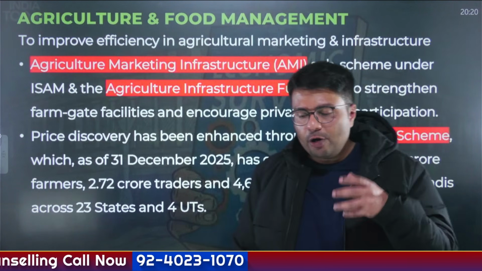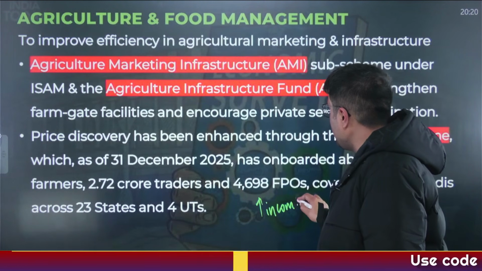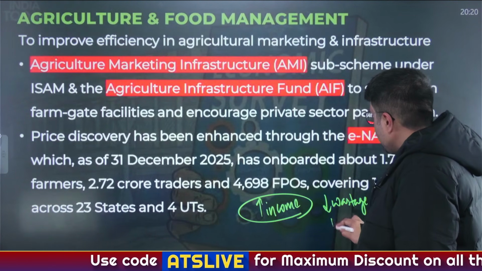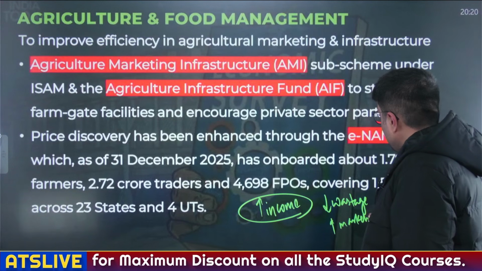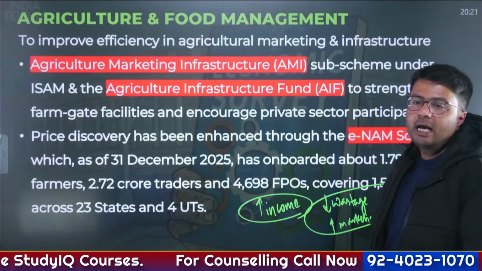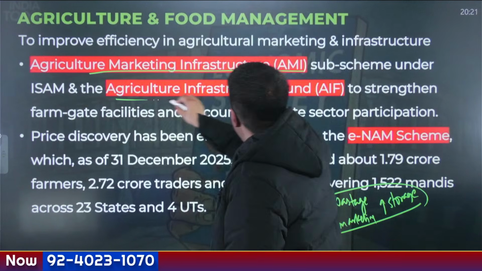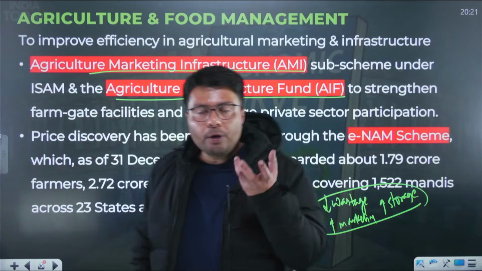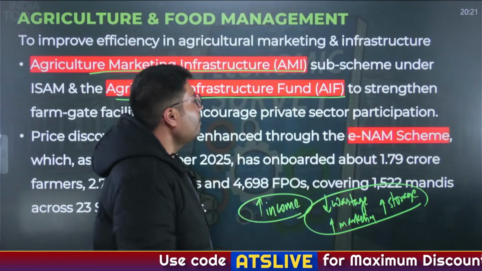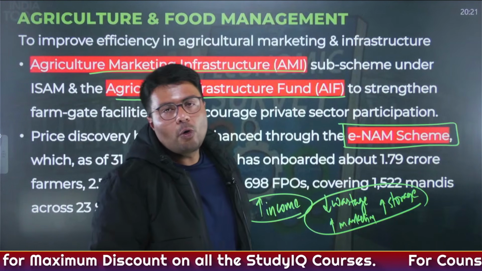Now, similarly, one of the priorities of the government is to increase the income levels of farmers. How can you increase the income levels of farmers? By reducing the wastage, by improvement in marketing facilities, by improvement in storage facilities. And for that, the government has introduced what? Government has introduced the Agricultural Market Infrastructure Scheme, the Agriculture Infrastructure Fund, and to promote marketing so as to let farmers earn more income, government has connected all the national agricultural markets through a portal called the eNAM portal.